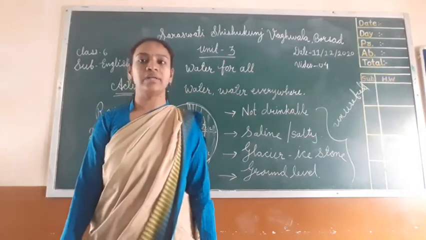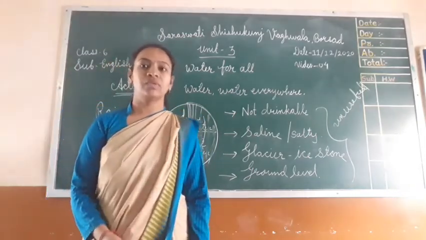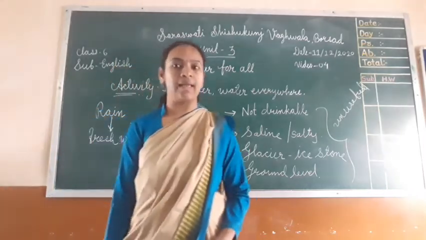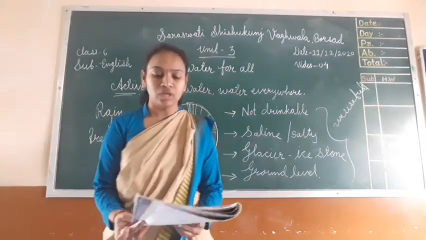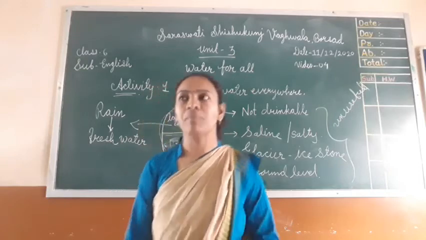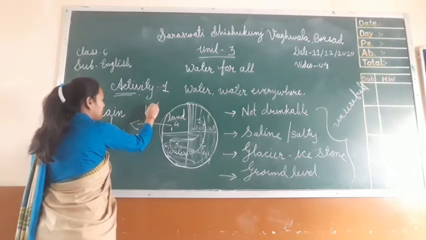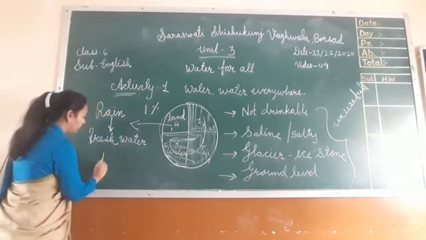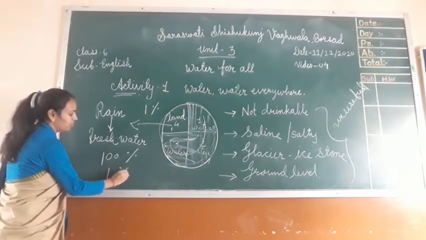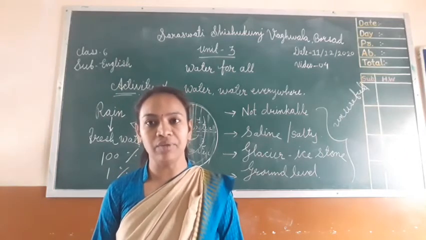How much is ground level water? Then another thing is in the form of ice. Okay, so we can't use that. So water for all, and how much portion is there, we will discuss it. Less than 1/2 of 1%, how much water is there? Only 1% is left out of 100. Out of 100, only 1% of water we are able to use in our daily life,